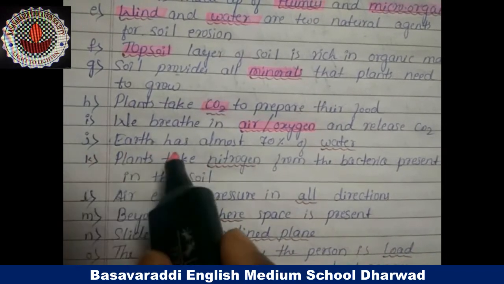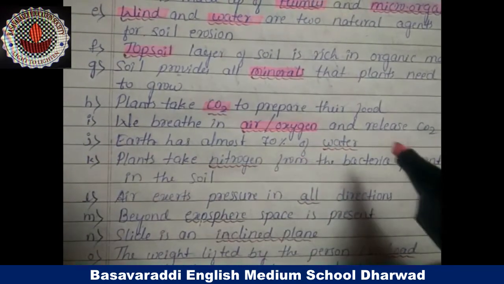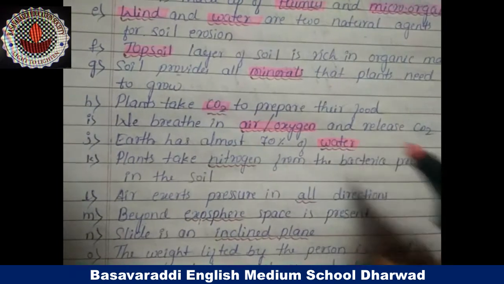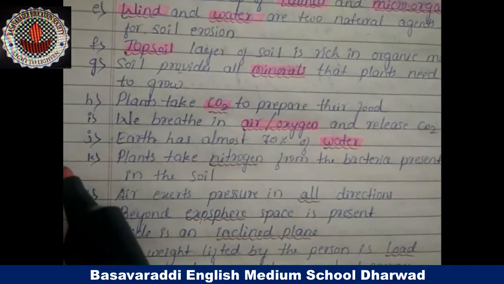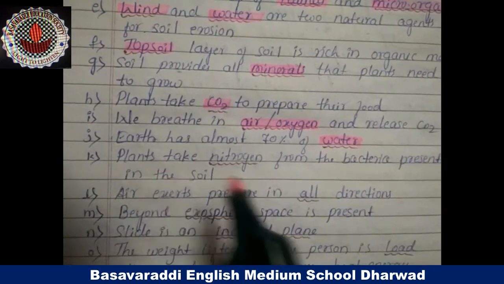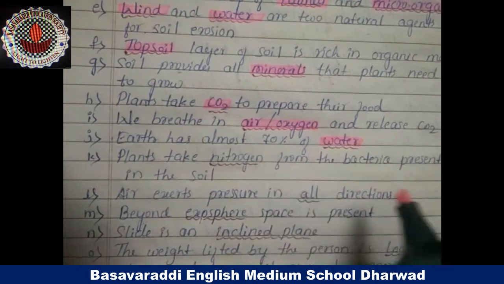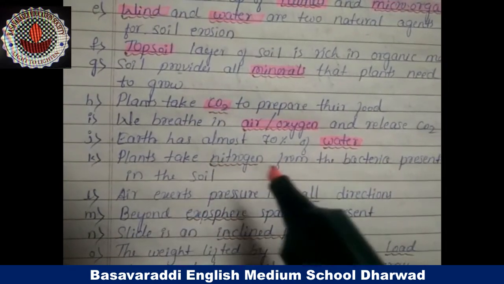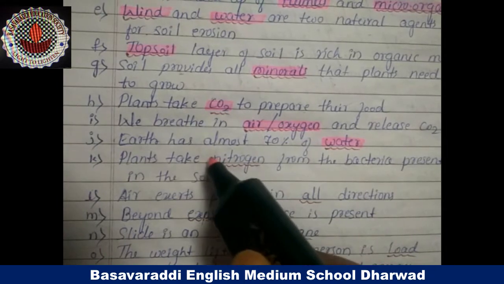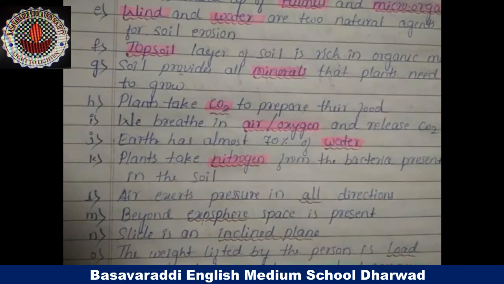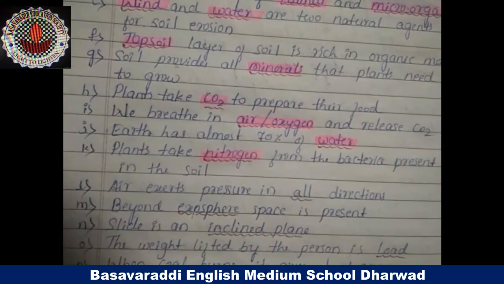J. Earth has almost 70% of water. Yes, very good. K. Plants take dash from the bacteria present in the soil. Plants take nitrogen from the bacteria present in the soil.